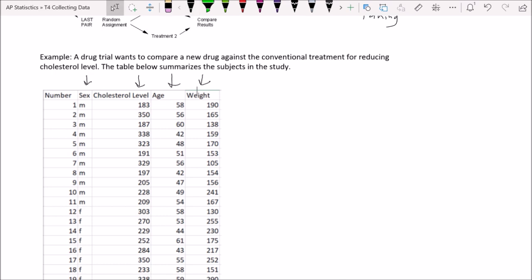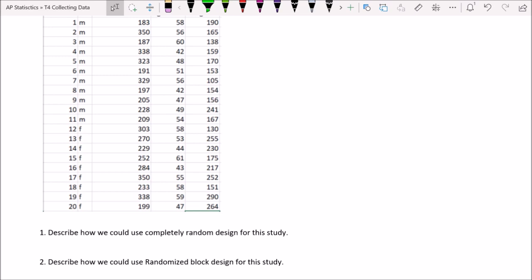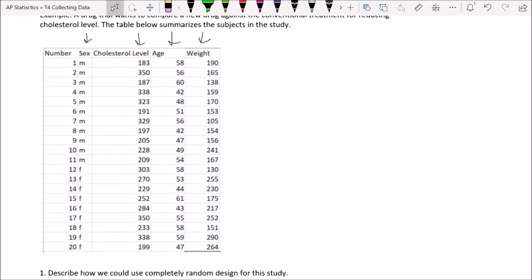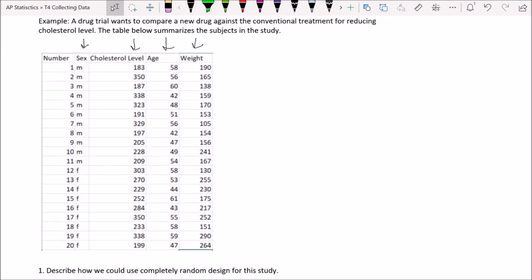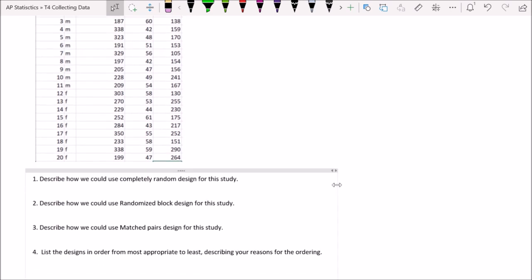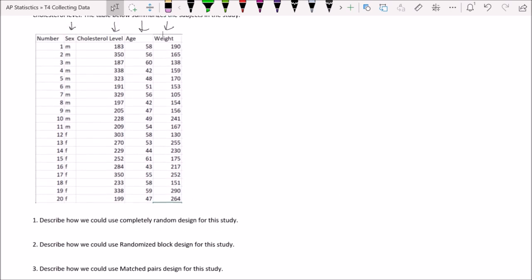And let's see what we're asked now. Describe how we could use completely random design for the study. Y'all, as we go, in fact, let me put all the questions on the screen, and I just want to give you a chance, if you want to pause the video and think through these for yourself before I spoil them for you. Spoiler alert, we're going to have the answers here in just a second. All right, how could we use completely random design?